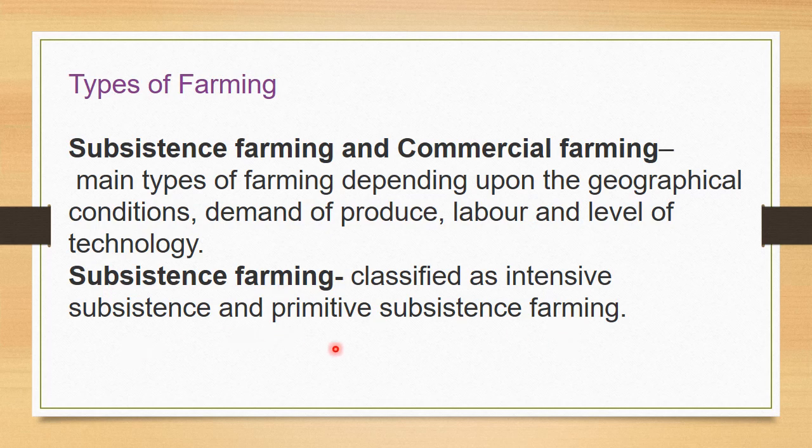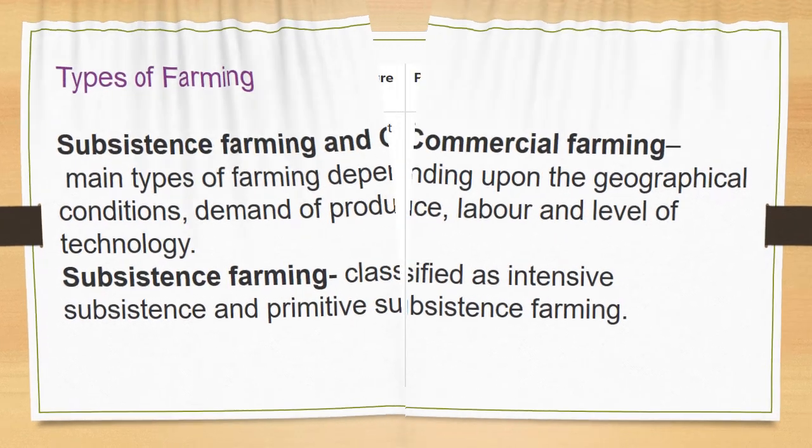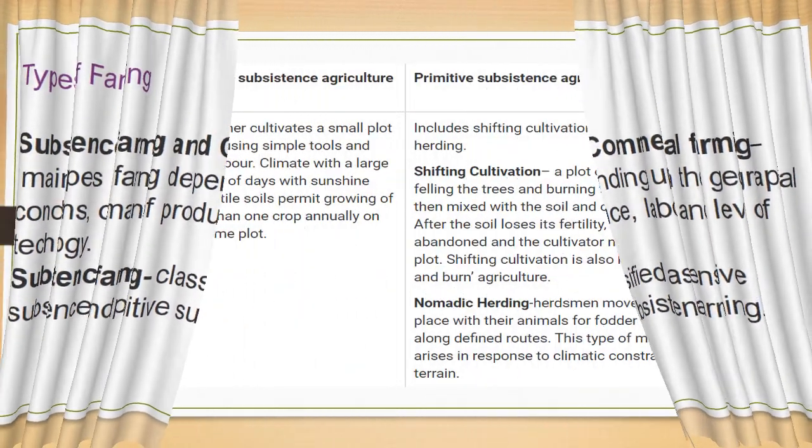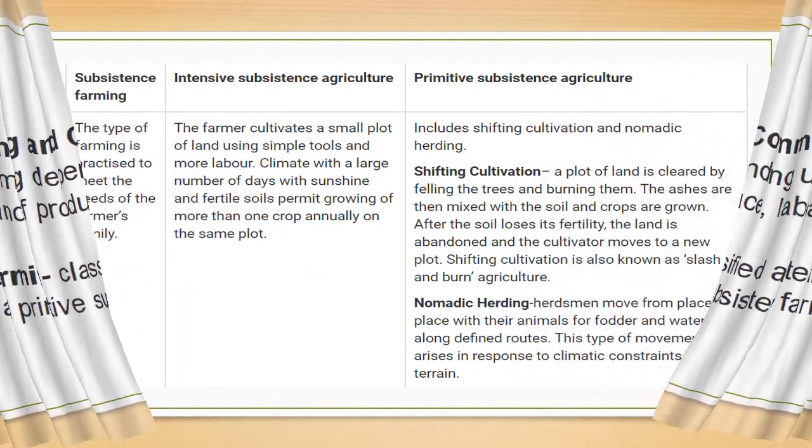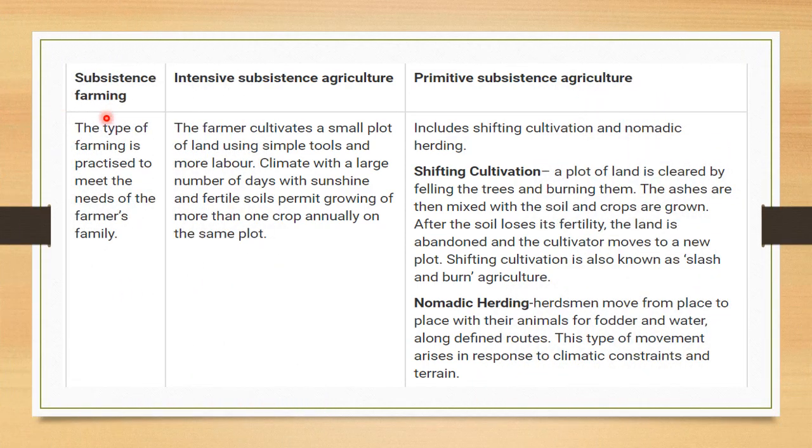This subsistence farming is again divided into intensive subsistence and primitive subsistence farming. We will see that one by one. So first, what is subsistence farming? This type of farming is practiced to meet the needs of the farmer's family. So subsistence farming is mainly done for satisfying the farmer's family needs,